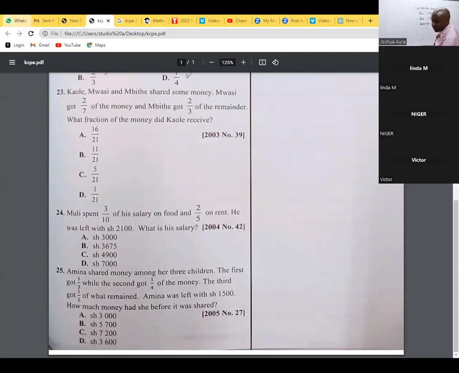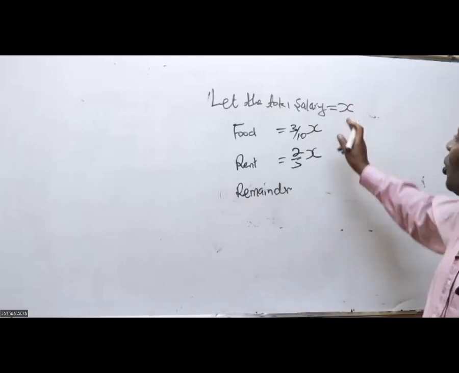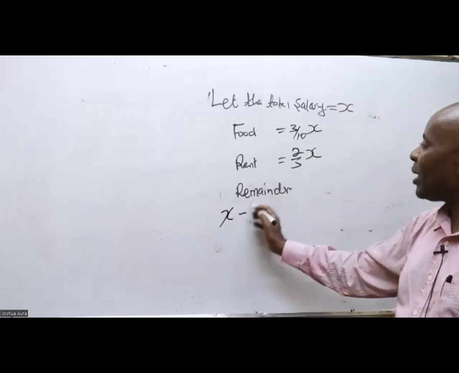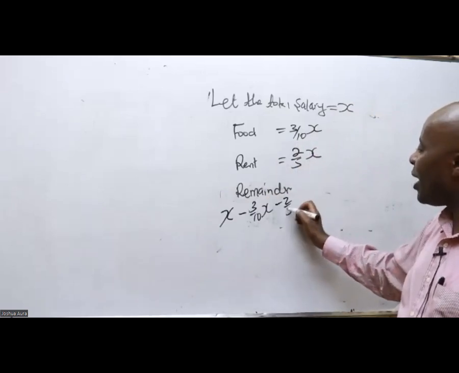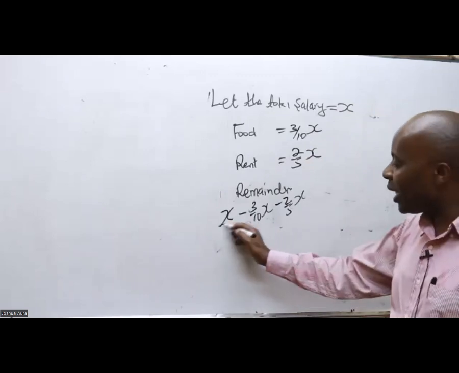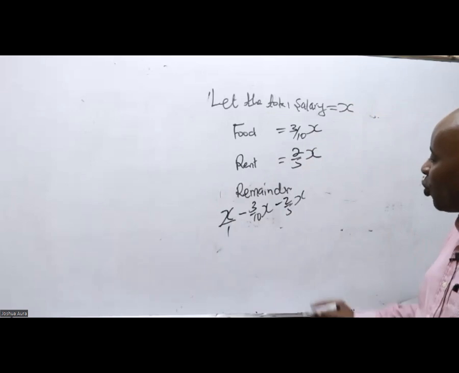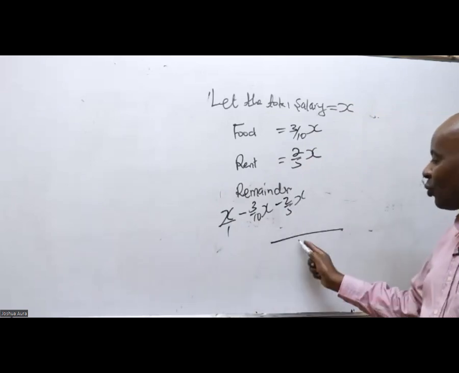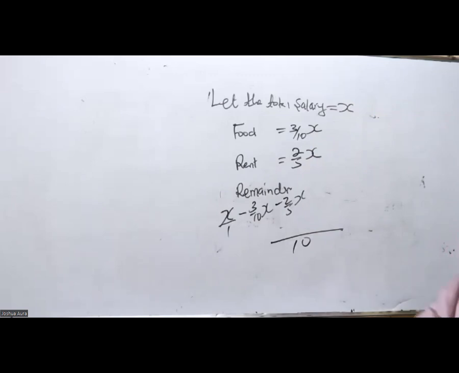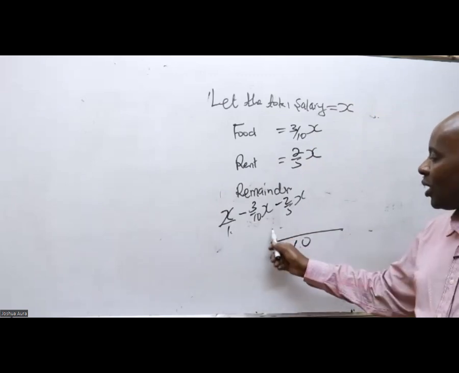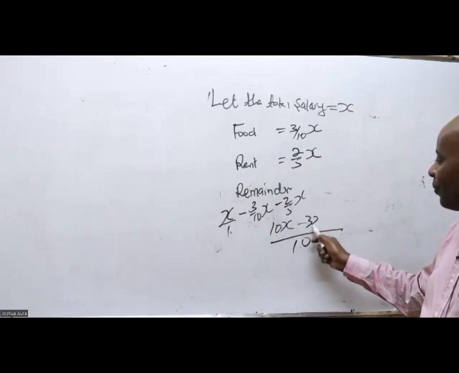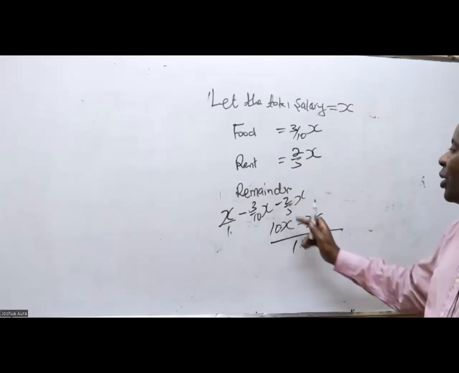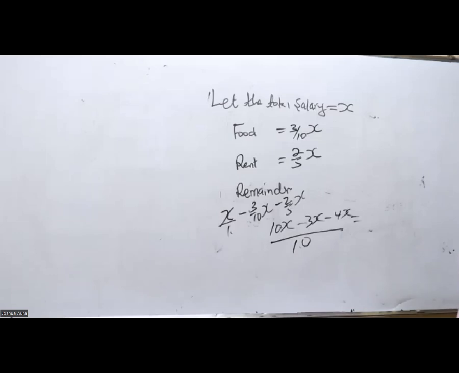And then to get the remainder, it's very easy. I will look at the total salary this guy has. He has X. 3/10 of X is going to food, so I deduct. Rent, we have 2/5 going to rent. Of course, I know implicitly there is an over 1 there. So I'll put an LCM, which I can see automatically is 10. 1 goes 10 times, so this gives me 10X, minus 3X. This 5 goes here twice, so 2 times 2 is 4, so minus 4X. So this will be 10 minus 3 minus 4.